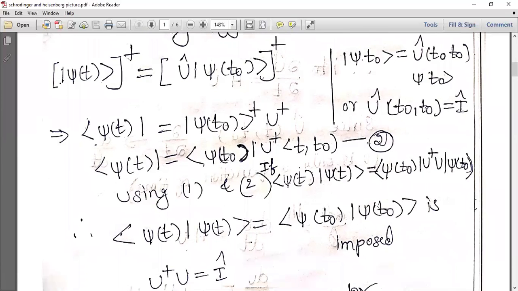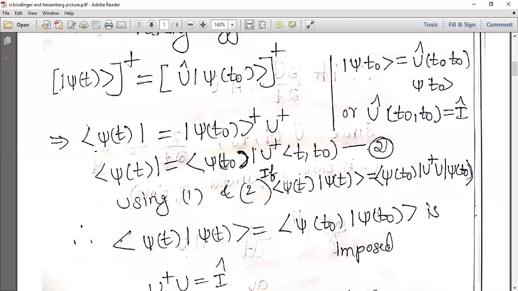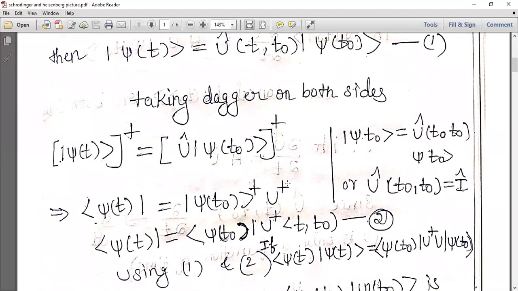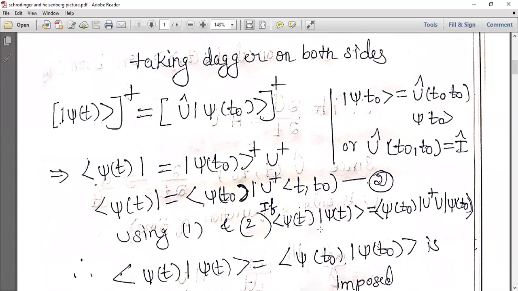Now we'll equate equation number 1 and equation number 2. Equation number 1 is ket psi of t equals U cap (t, t naught) ket psi of t naught, and equation number 2 is bra psi of t naught U dagger (t, t naught). We'll just equate these two equations.